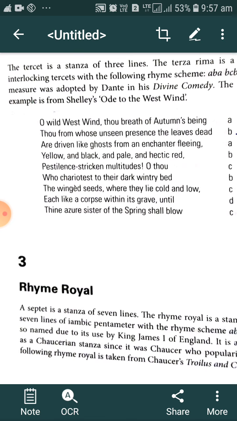Pestilence-stricken multitudes, O thou, who chariotest to their dark wintry bed the winged seeds, where they lie cold and low, each like a corpse within its grave, until thine azure sister of the spring shall blow.